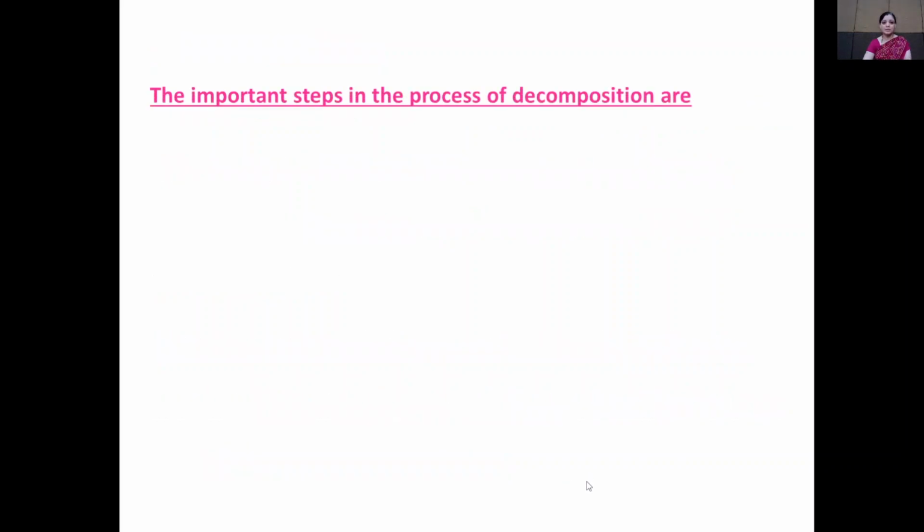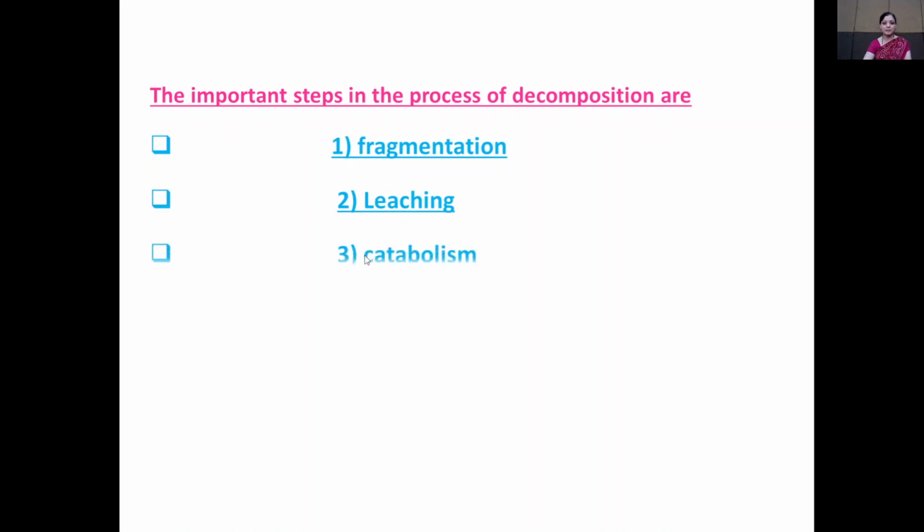Then see the steps of decomposition. There are 5 steps of decomposition. The first step is known as fragmentation. The second step is known as leaching. The third step is known as catabolism. The fourth step is known as humification.